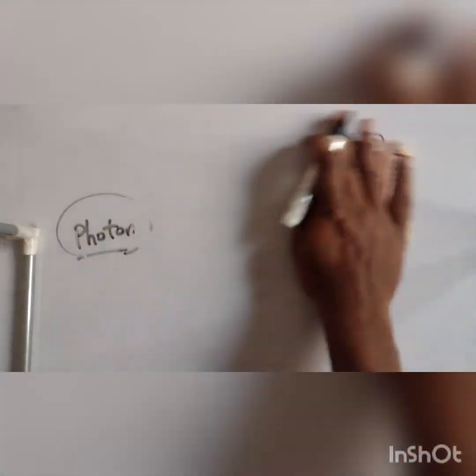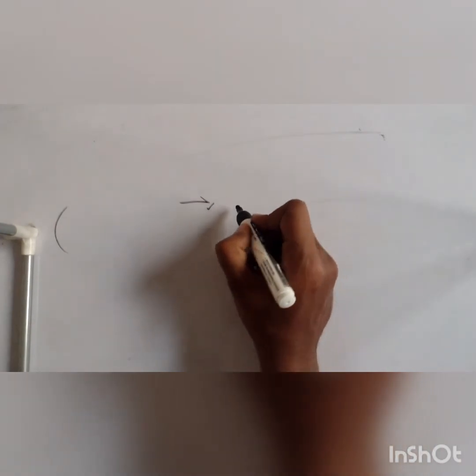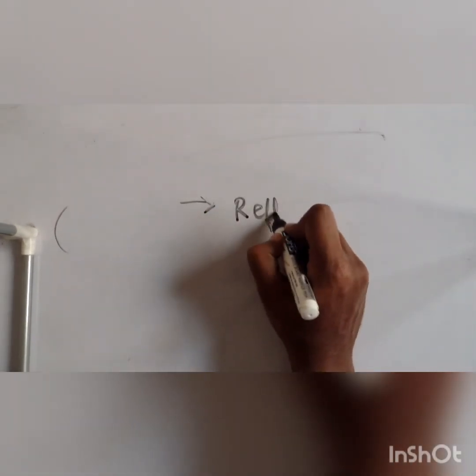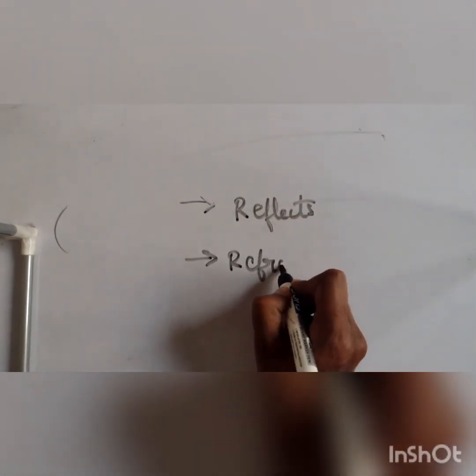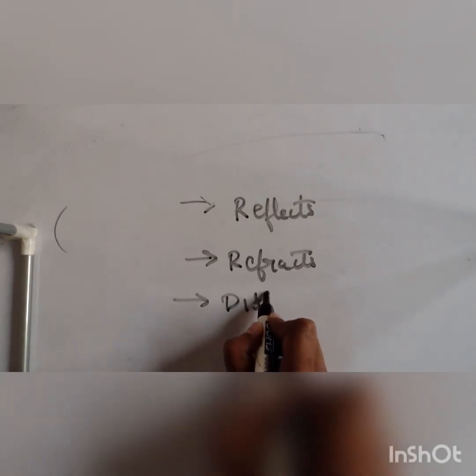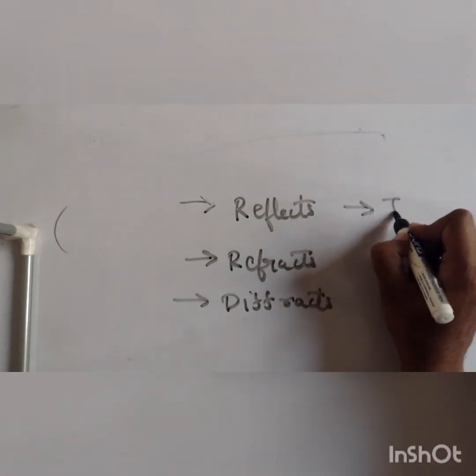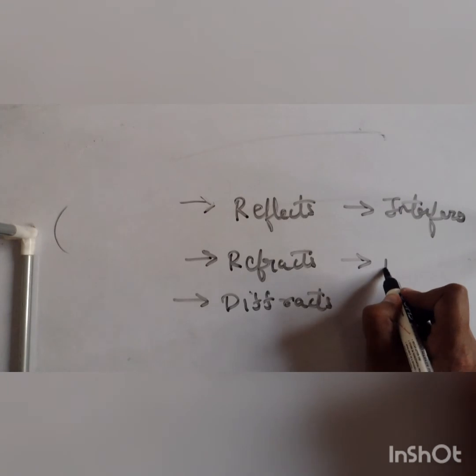So this gives rise to another phenomenon, that is the behavior of light. Light, according to the situation, behaves differently. Sometimes it reflects, sometimes it refracts, sometimes it diffracts, sometimes it interferes, sometimes it polarizes.